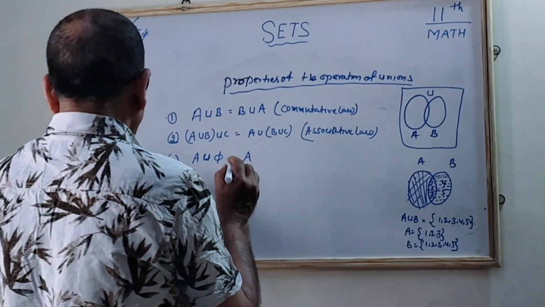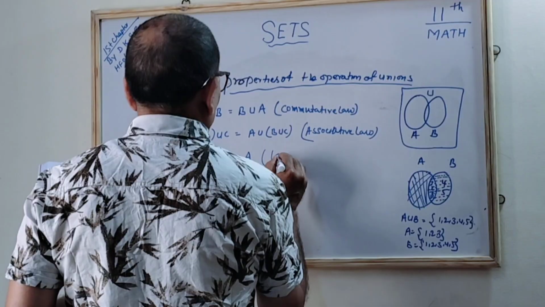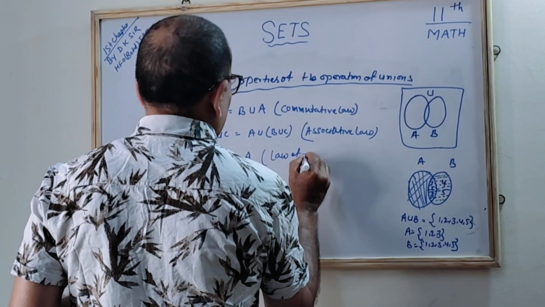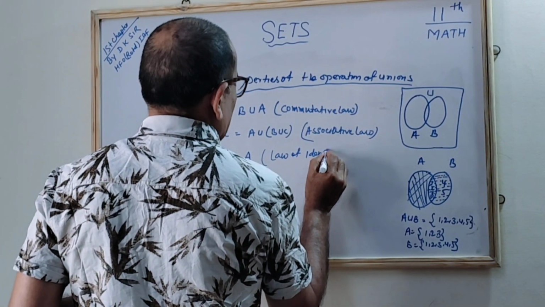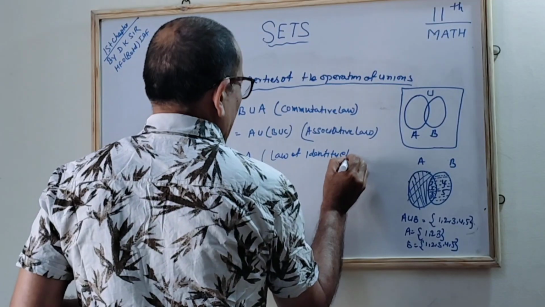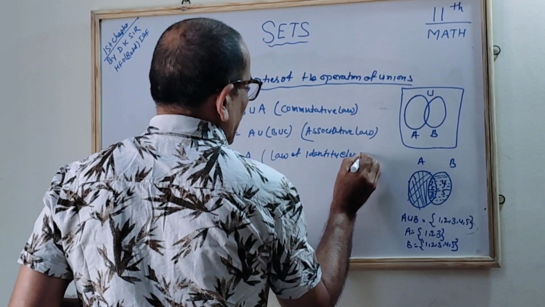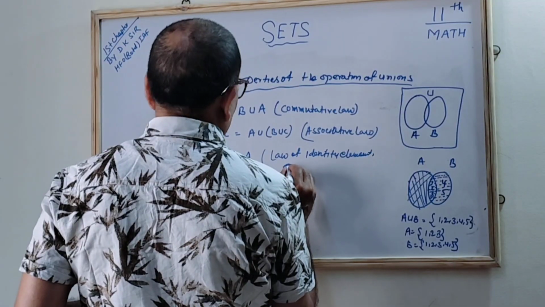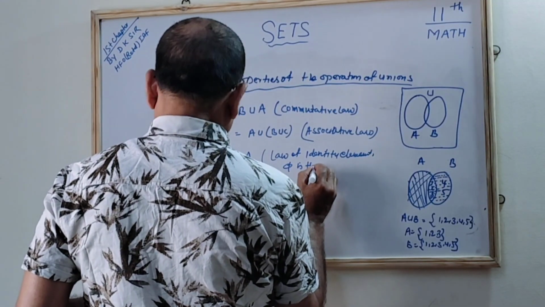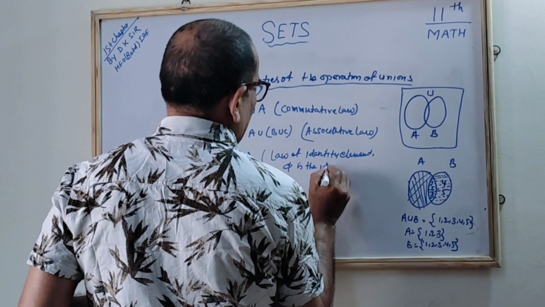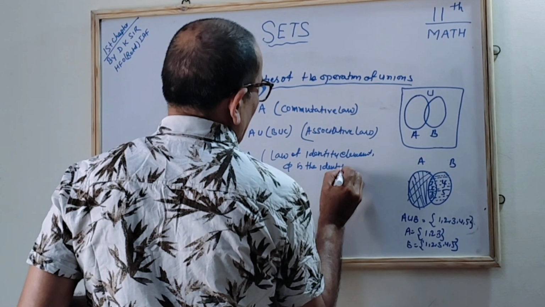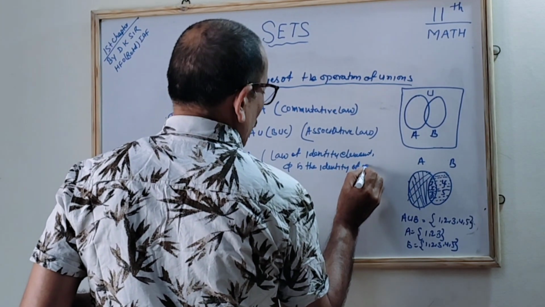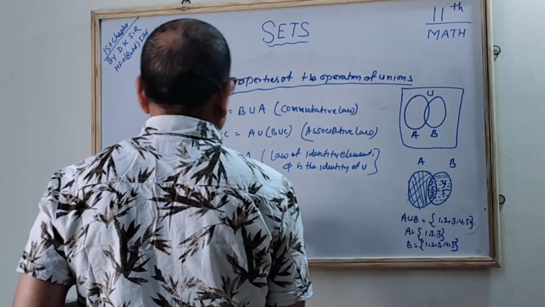So what we call that is the law of identity element. Correct? The phi is the identity of union.